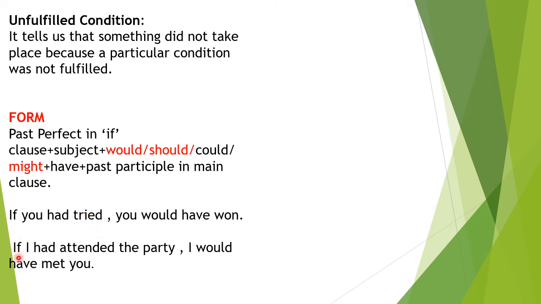So here these conditions: if you had tried, if I had attended the party, what is the condition? It's the unfulfilled condition and it's called the third conditional. If the sentence is in the first conditional, how would it be? It would be: if you clean the room, I will give a rupee, isn't it? If you try hard, you will win. It is in which conditional? Second conditional. If you had tried, you would have won is in the third conditional. Clear?